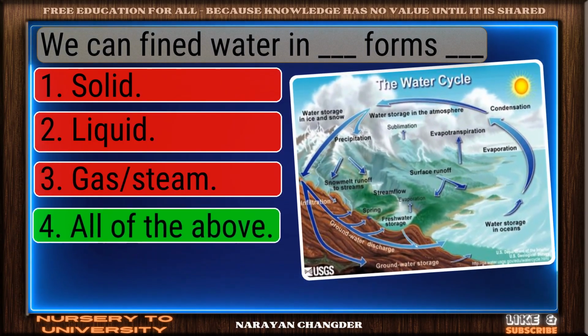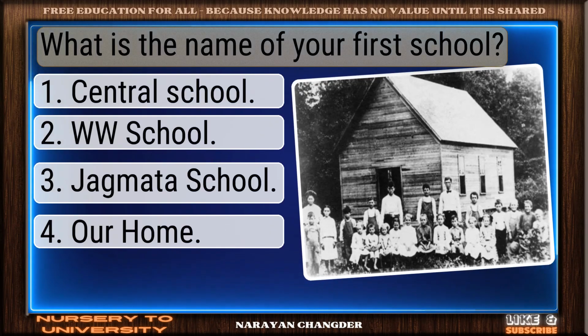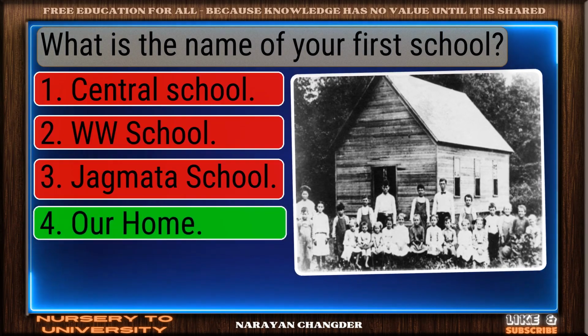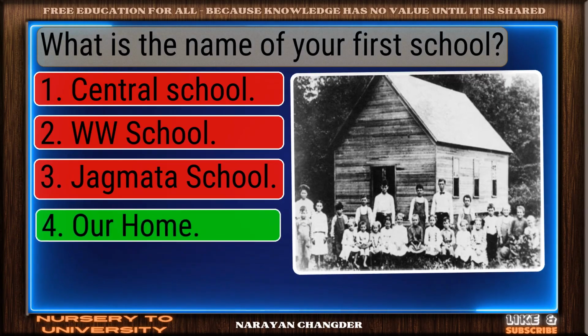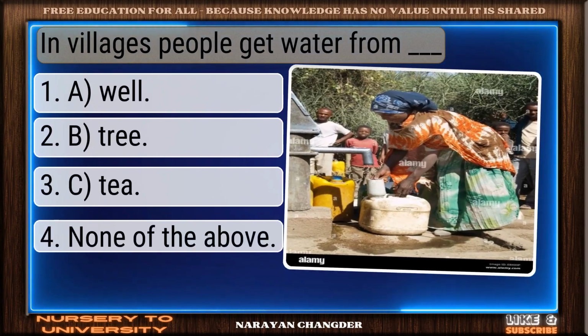Solid response. All of the above is a valid choice. What is the name of your first school? Well picked. Our home is the correct answer. In villages, people get water from dash.